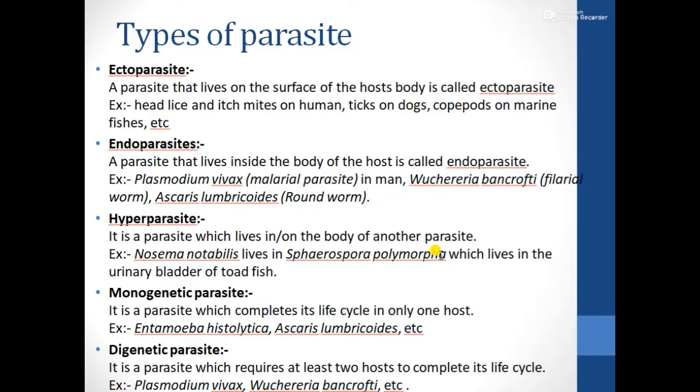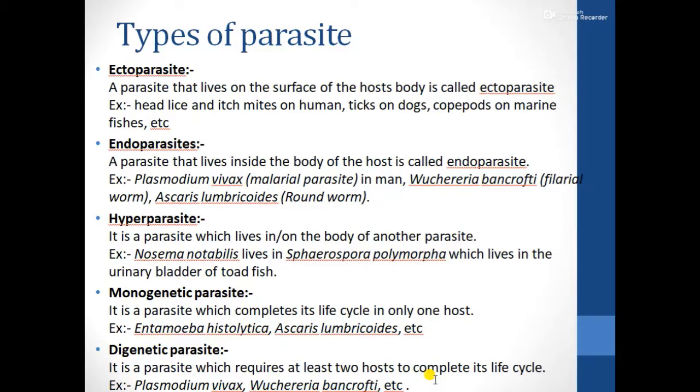Okay, and a digenetic parasite is a parasite which requires at least two hosts to complete its life cycle. That is, in one host it will probably carry out a sexual mode of life, and sometimes it might carry out an asexual mode in another host. So, if it requires at least two hosts to complete its life cycle, the parasite is referred to as a digenetic parasite. And we have Plasmodium vivax and Wuchereria bancrofti as examples.